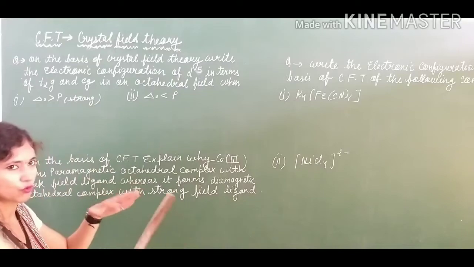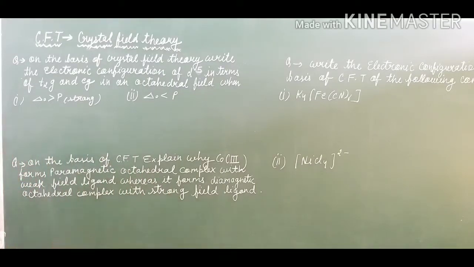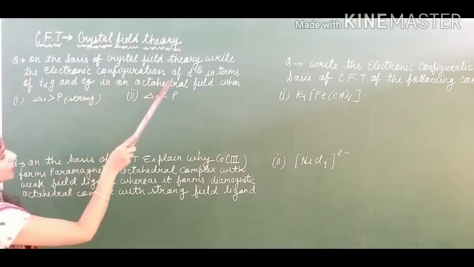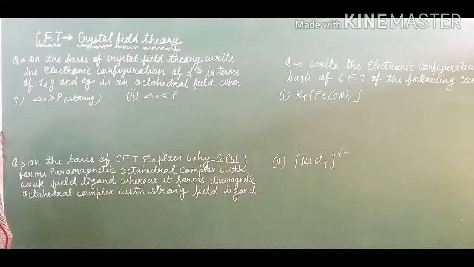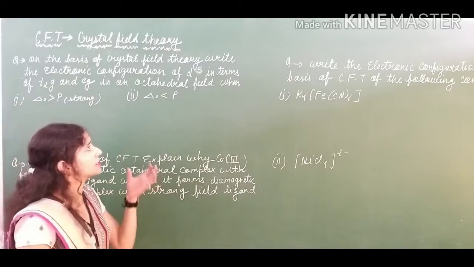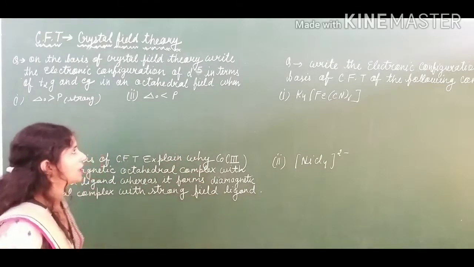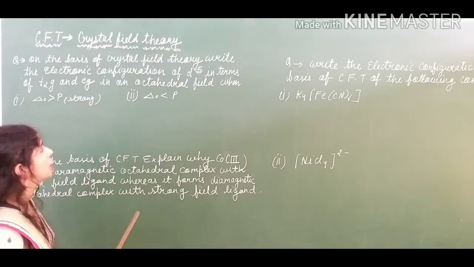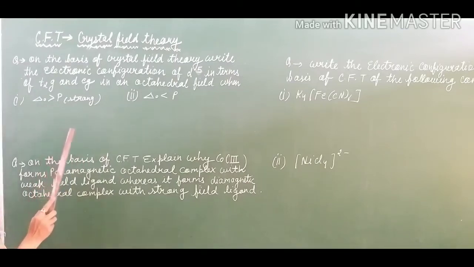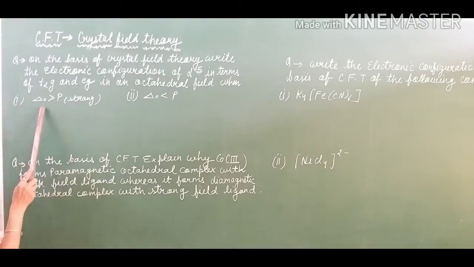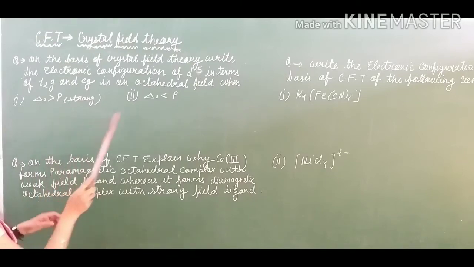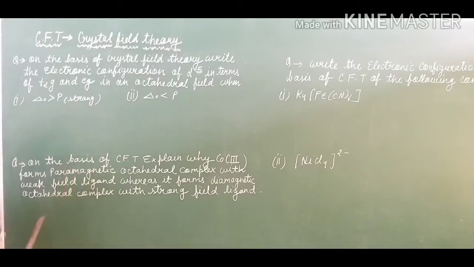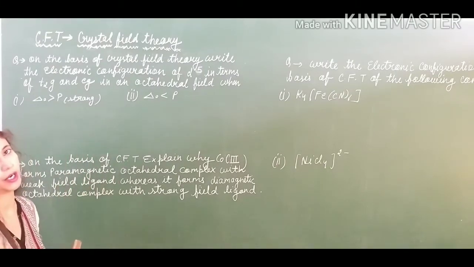First of all, you have to focus on that portion of the board. See the first question: on the basis of the crystal field theory, write the electronic configuration of d5. They have given that in a coordination complex the d orbital contains 5 electrons in terms of t2g and eg in an octahedral field, and two conditions have been given: delta O is greater than P, and the next condition, delta O is lesser than P. Delta O is the splitting energy for octahedral complexes.